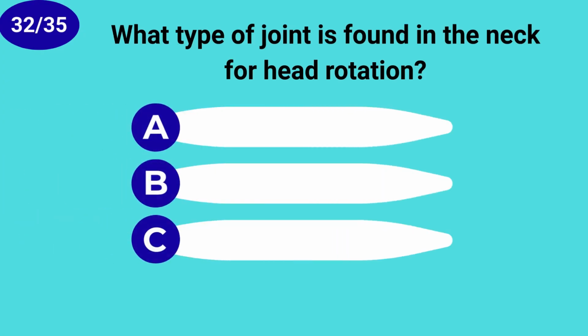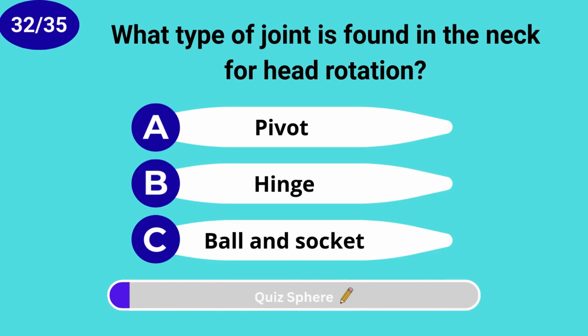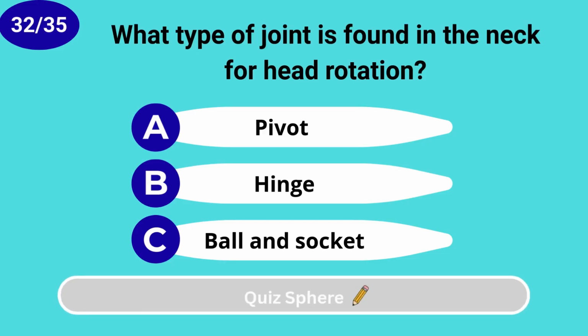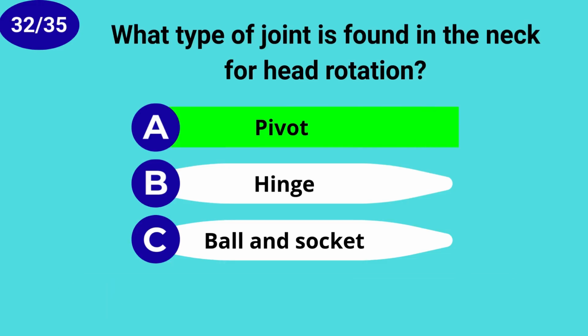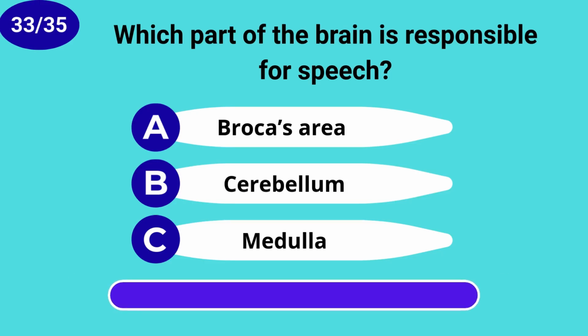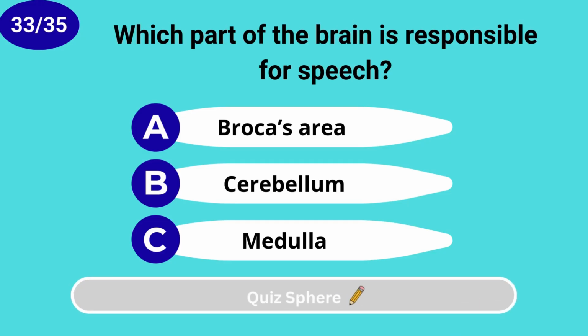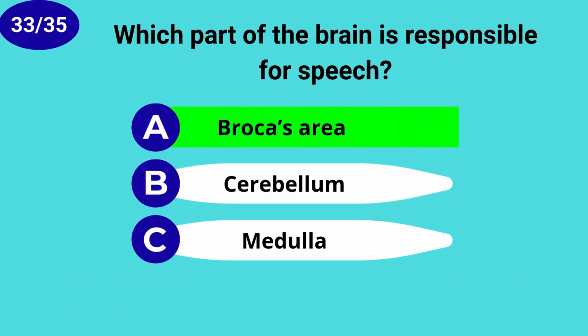What type of joint is found in the neck for head rotation? Pivot. Which part of the brain is responsible for speech? Broca's area.